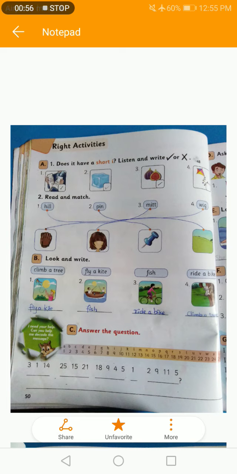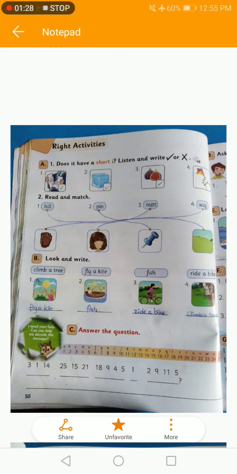Read and match. We have the words and the pictures. First we have to read the words and then look at the pictures and then match the words with the picture. So first one is hill, second is pin, third is mid and fourth is wig. So the first one is hill. Look at the pictures. Which picture is the picture of hill? The fourth picture. So you have to match hill with the picture number 4.